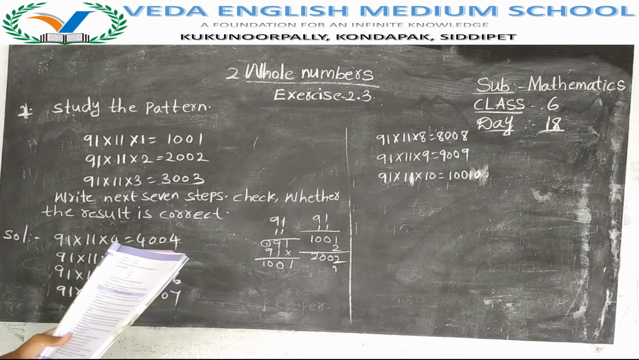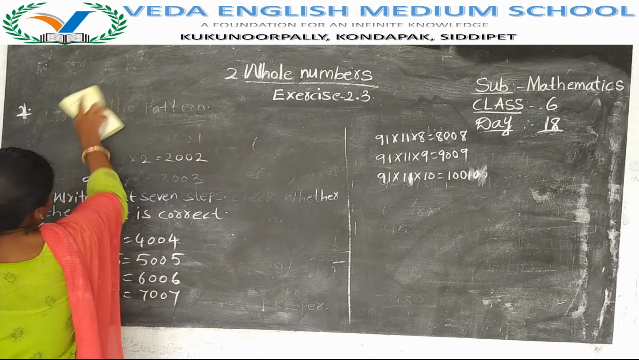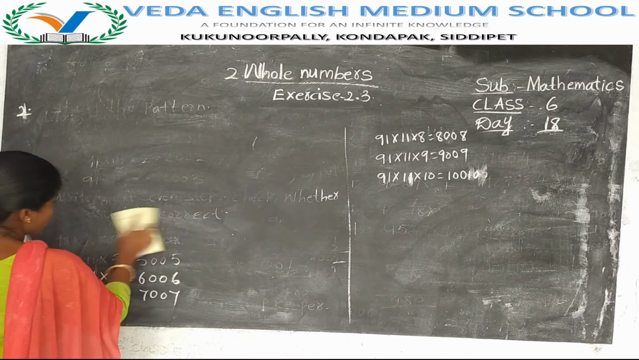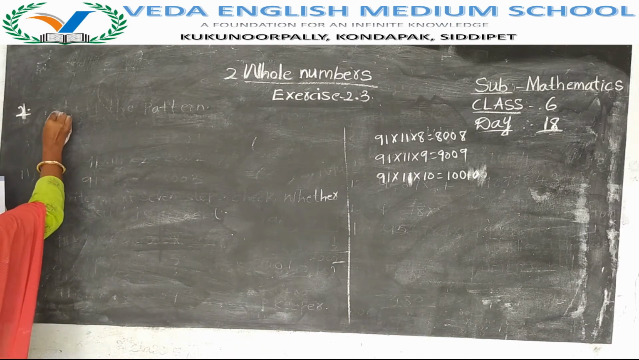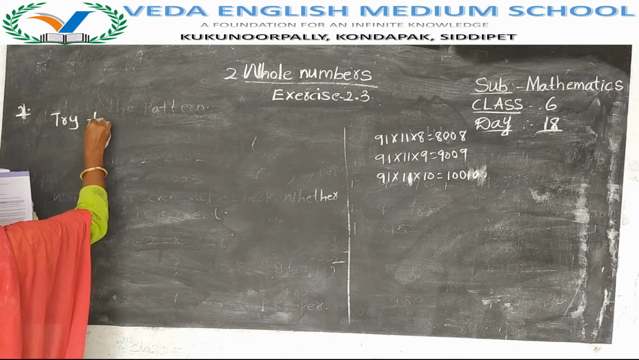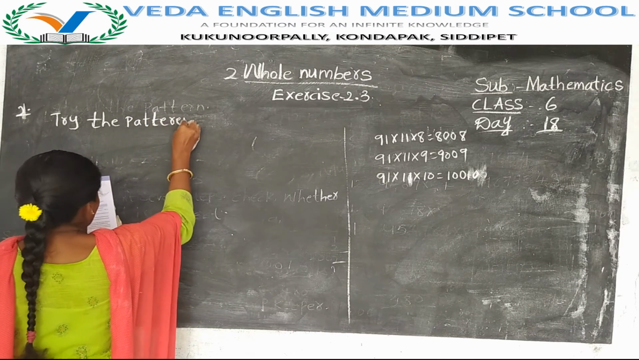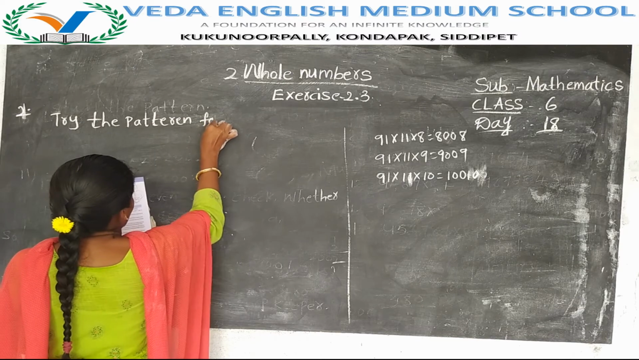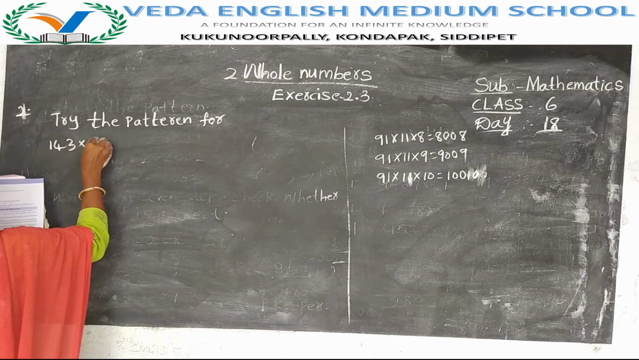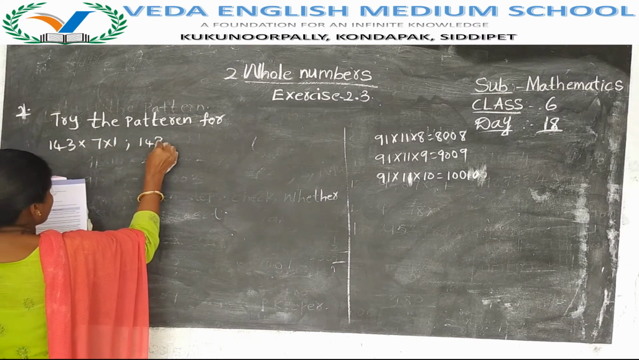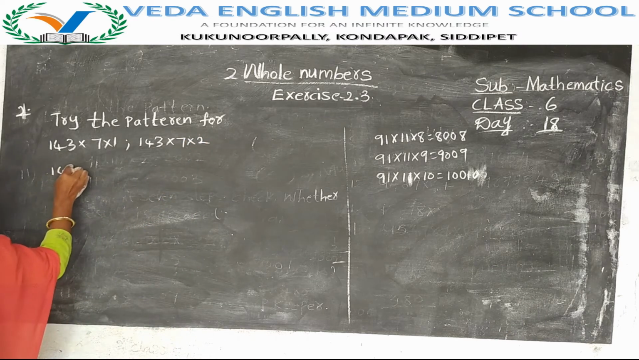Next, try the pattern for 143 into 7. Try the pattern for the second question only. They have given 2 questions in the second one. The first one has completed. Now the second one. Try the pattern for 143 into 7 into 1, 143 into 7 into 2. Then try here. We will write 5 steps.